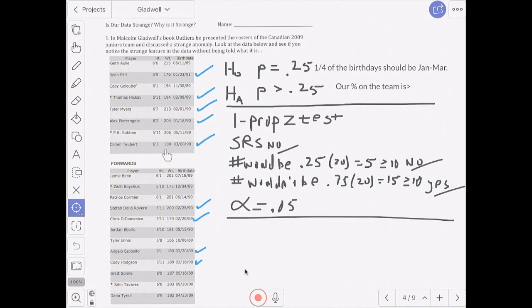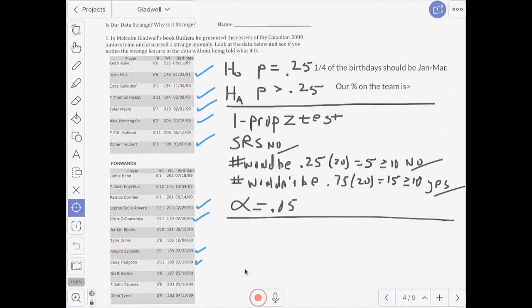I see Jamie Benn from the Stars. I think Jordan Eberle used to play for the Sabres briefly. Tyler Ennis was our captain. Cody Hodgson had a short run here. And, of course, John Tavares, who plays for the Toronto Maple Leafs. So many of these players are still in the league 11 years later as I'm recording this.